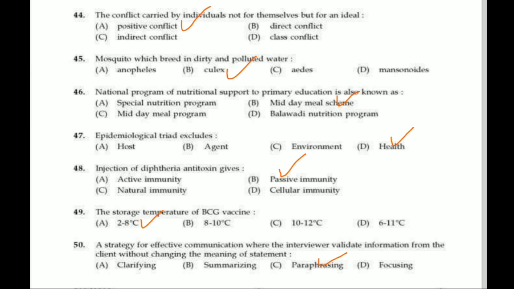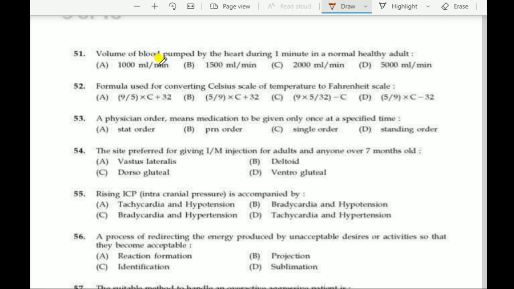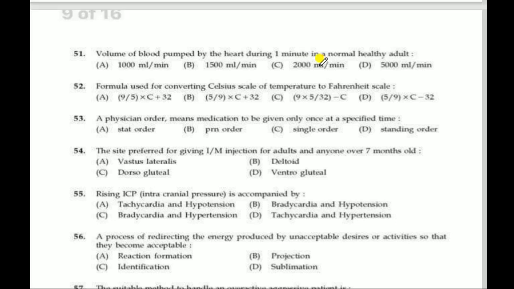Next question, volume of blood pumped by the heart during 1 minute in a normal healthy adult. Correct answer is 5000 ml per minute. Volume of blood pumped by the heart during 1 minute in a normal healthy adult, that is 5000 ml per minute. Next question, formula used for converting Celsius scale of temperature to Fahrenheit scale. Correct answer is 9/5 into C plus 32.